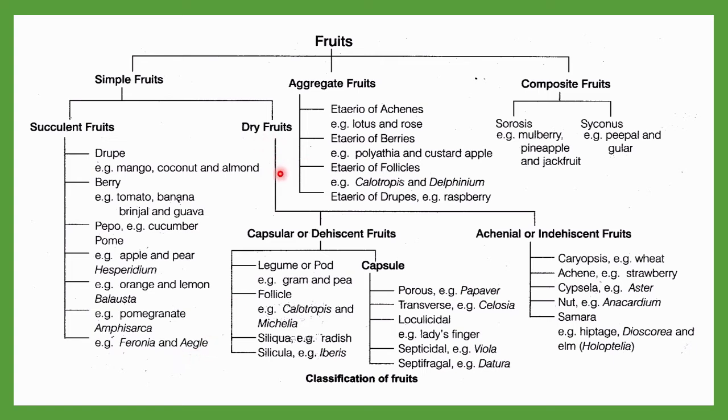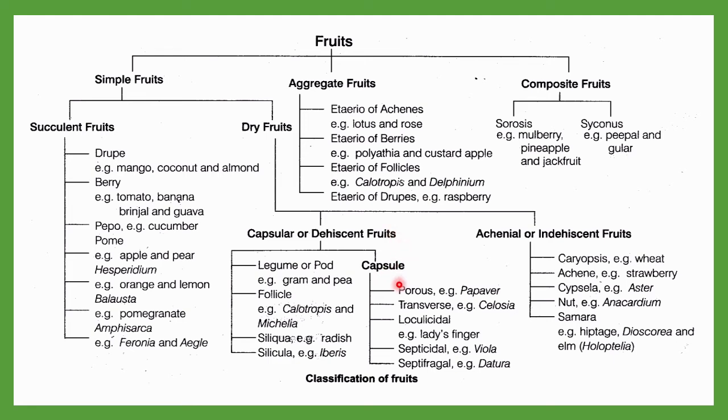Dry fruit can further be divided into two major groups: dehiscent fruit and indehiscent fruit. Here you can see legume or pod, which includes gram or pea seeds. Then follicle: calotropis and michelia. Then siliqua, which includes radish, then silicula, which includes candytuft. These are all examples. You must remember these examples if you can.